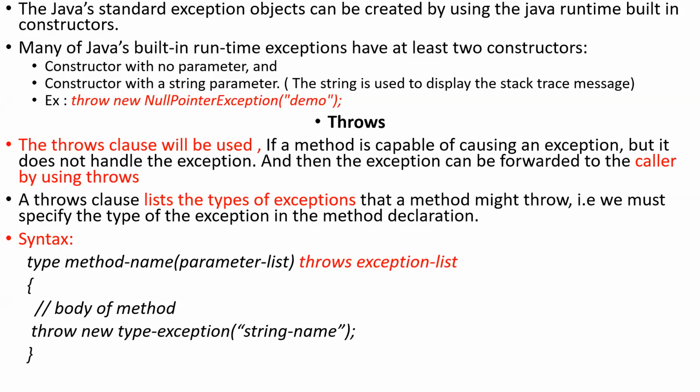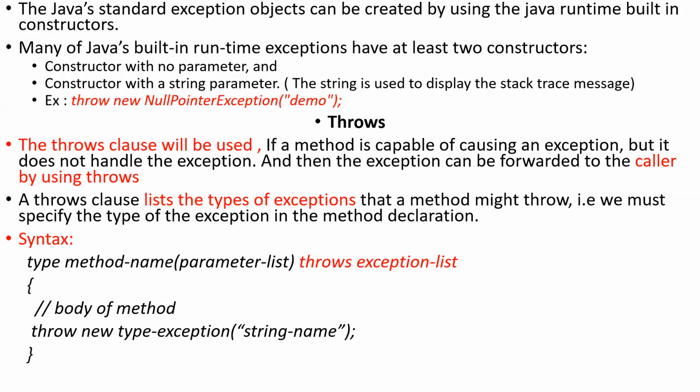Those types of exceptions belong to checked exceptions only. For checked exceptions only, we are supposed to use throws. For unchecked, no need to use throws. We can use it, but the Java runtime system automatically identifies it. That's why if the exception is a checked one, then go for throws. That is one note you have to note.